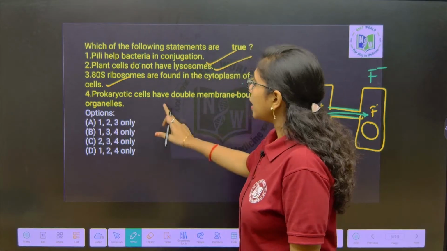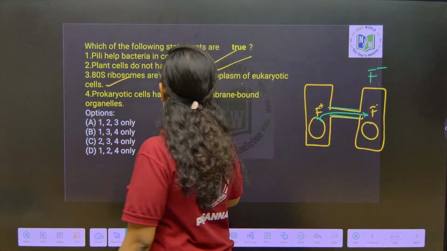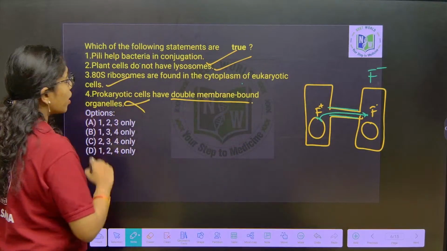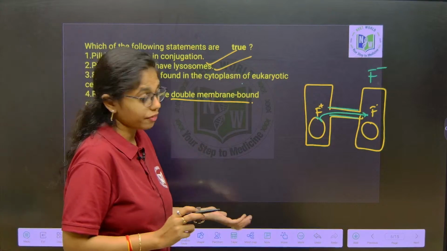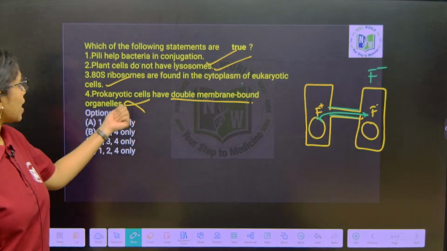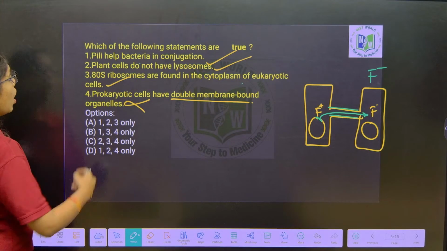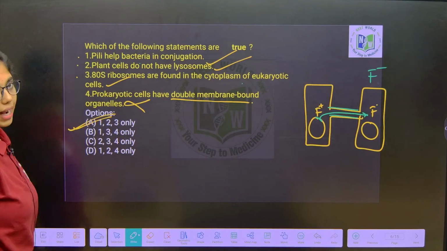Remember that. Next, fourth statement if you have to look into, prokaryotic cells will have double membrane bound organelles. That is wrong, because prokaryotic cells will not have membrane bound organelles itself. So here, which is the wrong statement? Option 4. What is the correct combination of statements here? 1, 2 and 3. Okay, so option A will be the right answer over here.